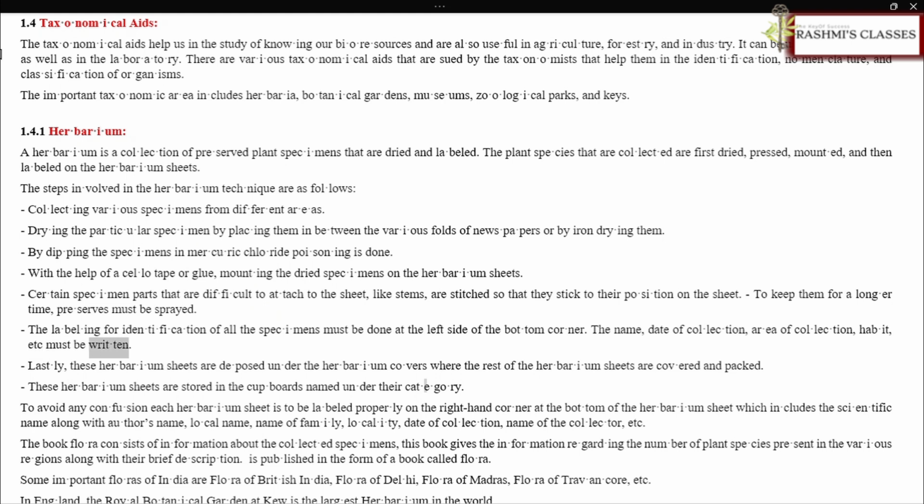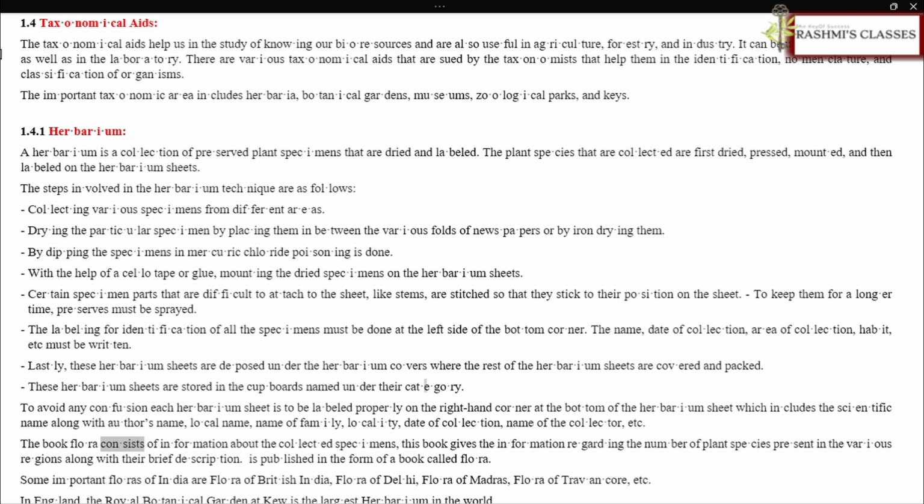must be written. Lastly, these herbarium sheets are deposited under the herbarium covers where the rest of the herbarium sheets are covered and packed. These herbarium sheets are stored in the cupboards named under their category. To avoid any confusion, each herbarium sheet is to be labeled properly on the right-hand corner at the bottom of the herbarium sheet, which includes the scientific name along with author's name, local name, name of family, locality, date of collection, name of the collector, etc.